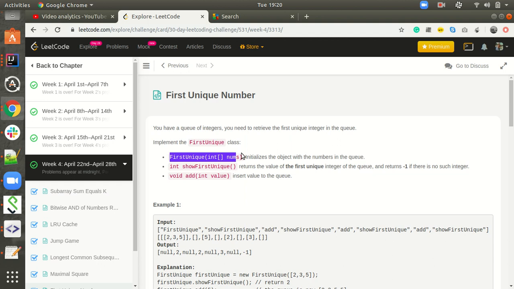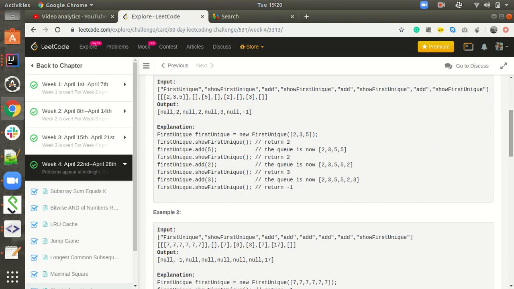There is one constructor which initializes the elements of the array in the queue. showFirstUnique displays the first unique element from the queue. Void add(value) inserts the value in the queue.